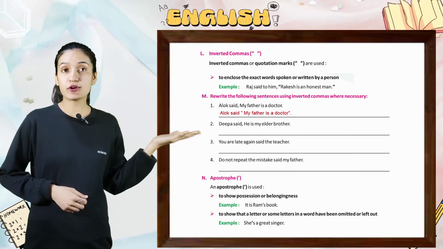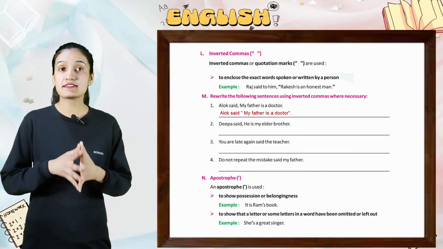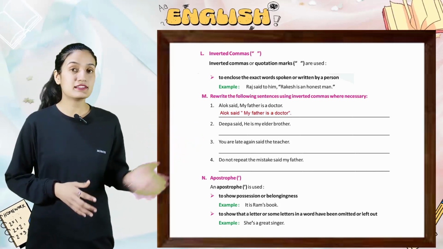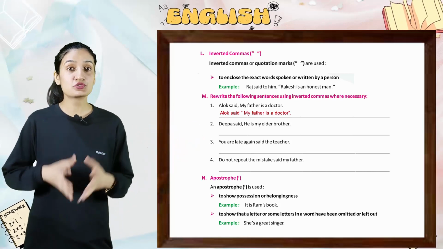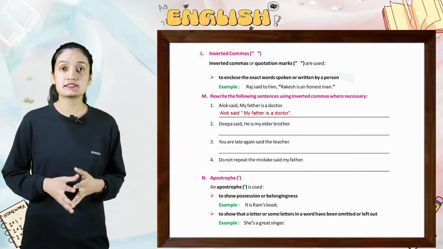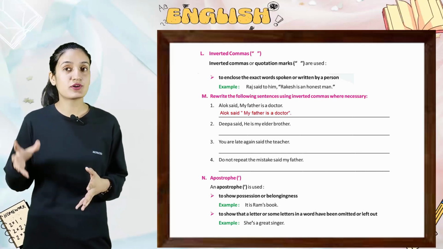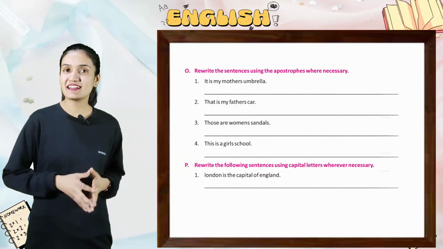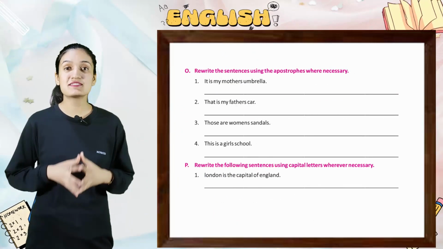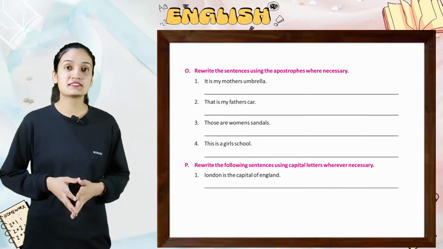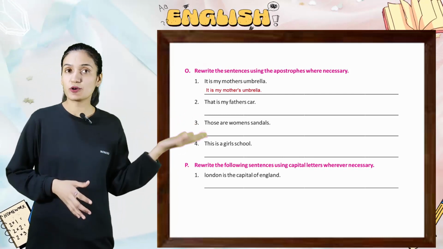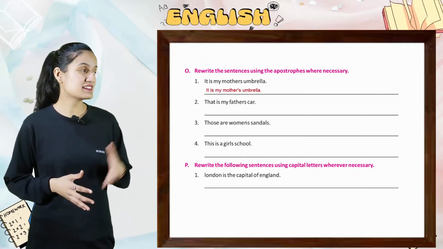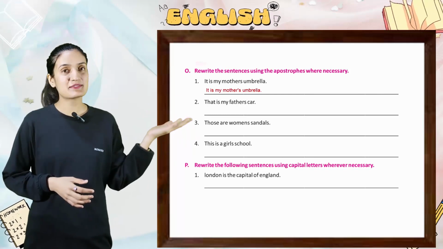Next is apostrophe. An apostrophe is used to show possession or belongingness. Example, it is Ram's book. It is also used to show that a letter or some letters in a word have been omitted or left out. Example, she's a great singer. Rewrite the sentences using apostrophes where necessary. First, it is my mother's umbrella. So now kids, I hope you understand. Do the rest sentences by your own.